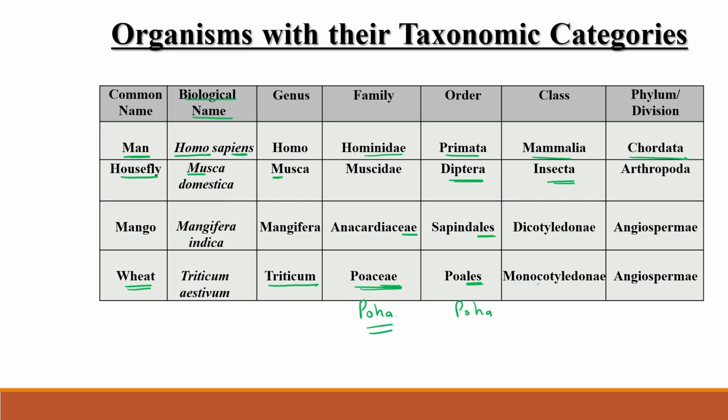Clearly, wheat belongs to monocotyledons. You know this very well. All the staples come under this particular category. And what is the division? Angiospermae for wheat. So this is how we can classify a particular type of animal or a particular type of plant.